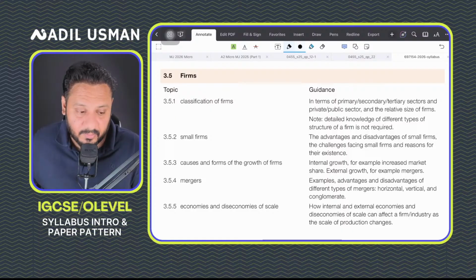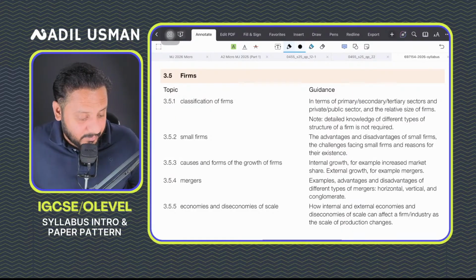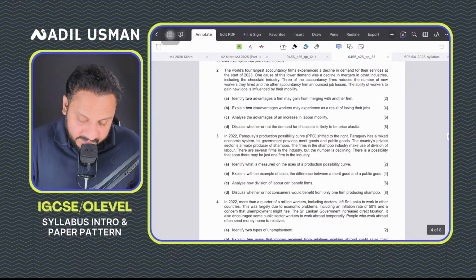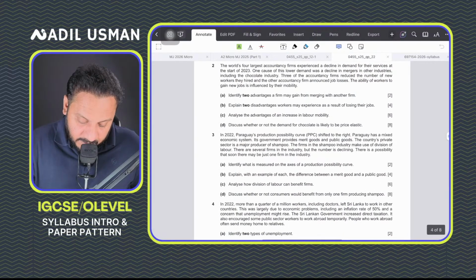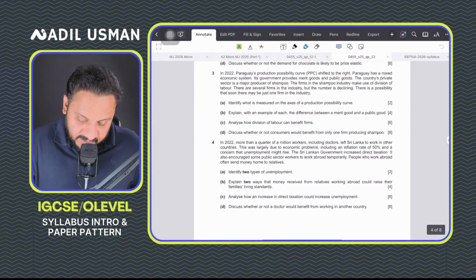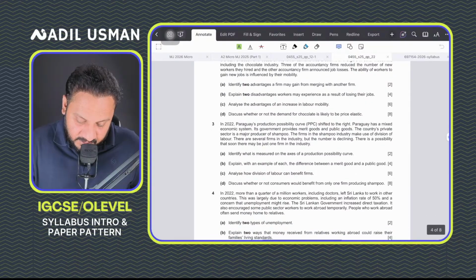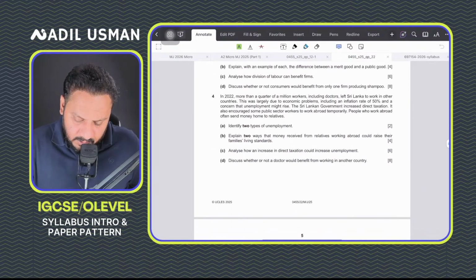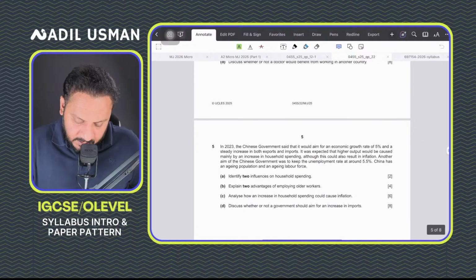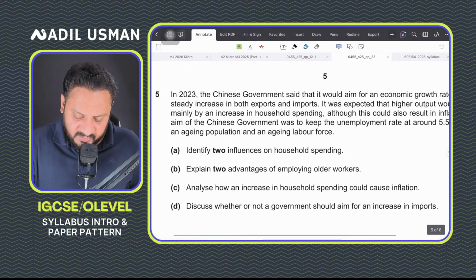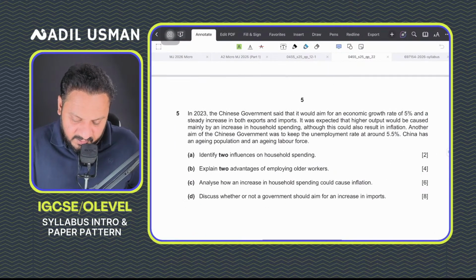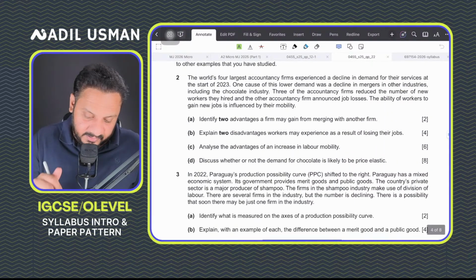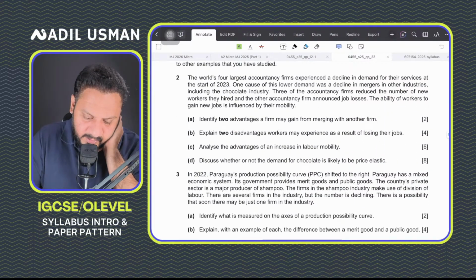You'll study about the classification. You'll study why some firms are small firms. For example, if I show you the paper, I think a question also came in the exam regarding the size of firms. I can't see it at the moment. Again, the question has come from household spending. It has come from workers. It did come, Question 2, part A.